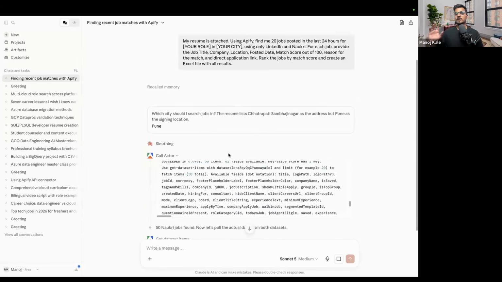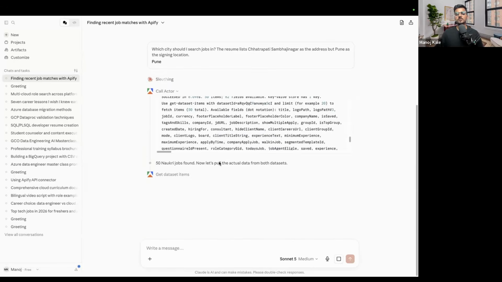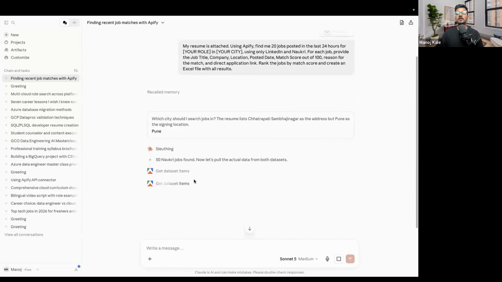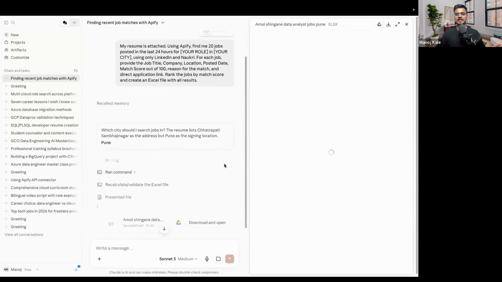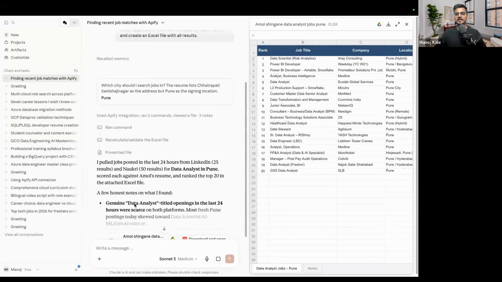Now it got the LinkedIn jobs as well, it got the Naukri jobs as well. So now it is pulling the job data. Now the real Claude work will be there. So you see, it is now recalculating and validating the Excel file. So the Excel file it has created, guys. See, it has created the Excel file.